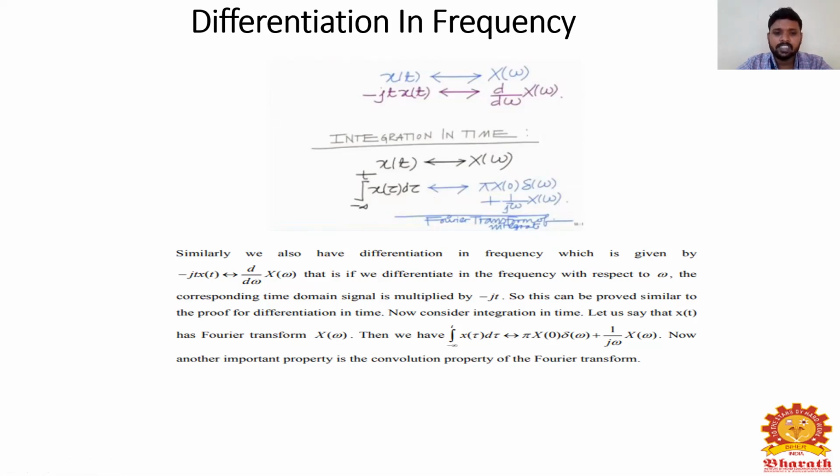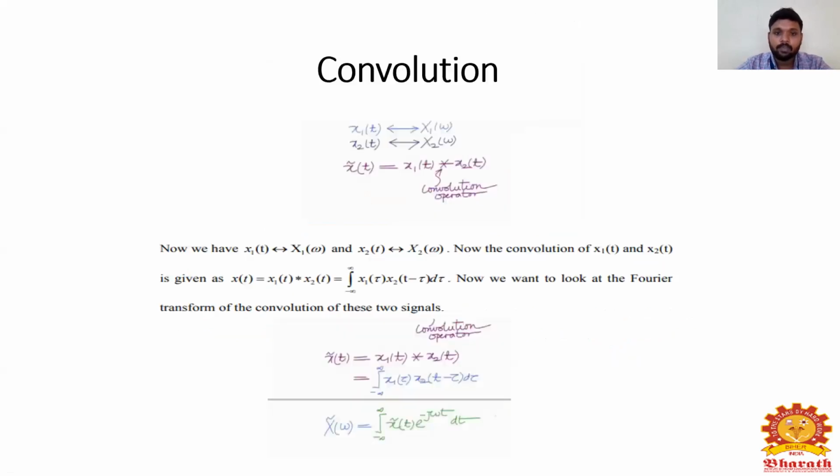So this is differentiation in frequency, that is, minus j t x of t, which gives you d by d omega of X of omega. That is, if we differentiate in frequency with respect to omega, the corresponding time domain signal is multiplied by minus j t. This can be proved similarly to the proof for differentiation in time.